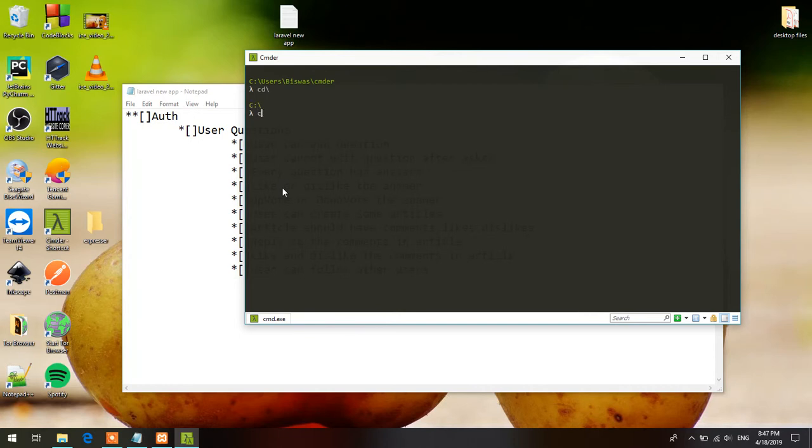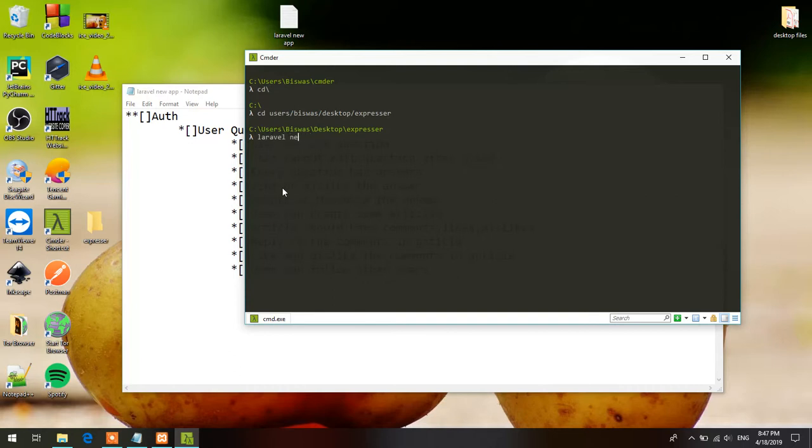So pretty quickly I'm going to my users account, then desktop, sorry, oh sorry, I made a mistake. This was desktop and expressor. Yeah, so we are in. So let's create a Laravel app.